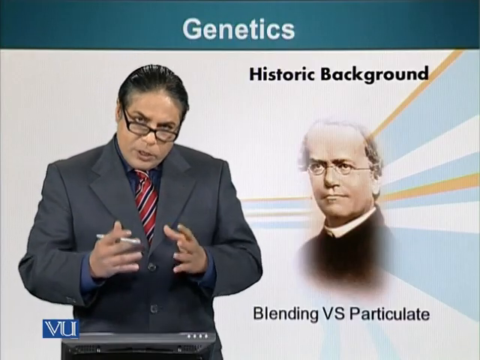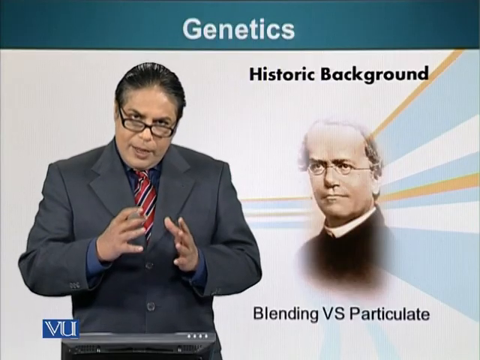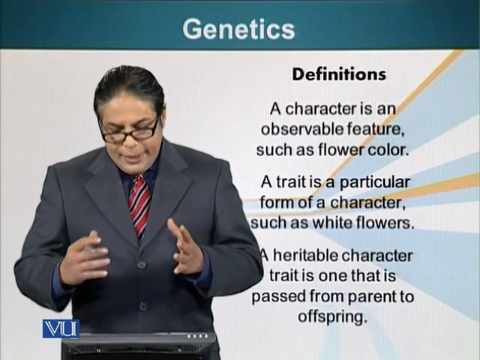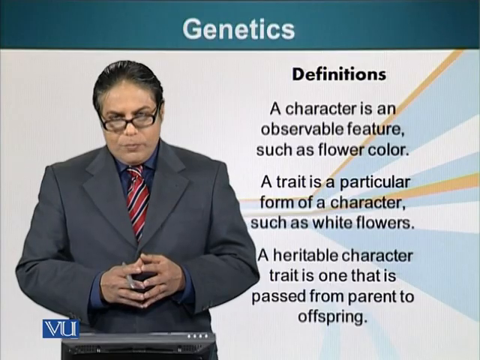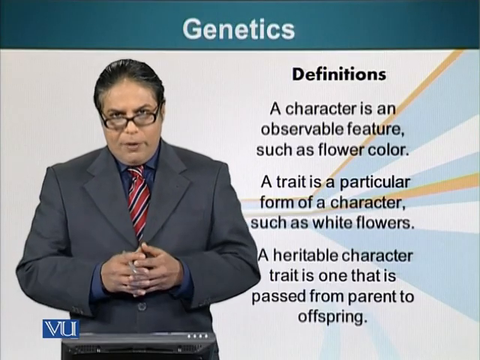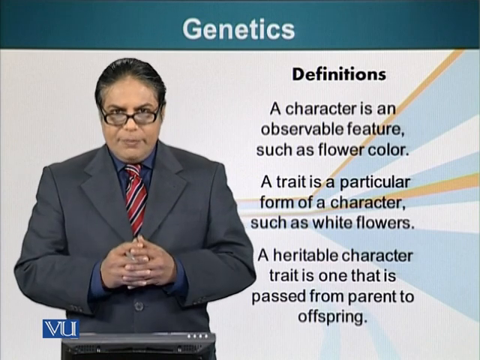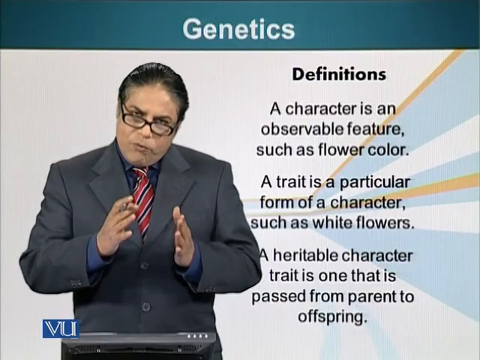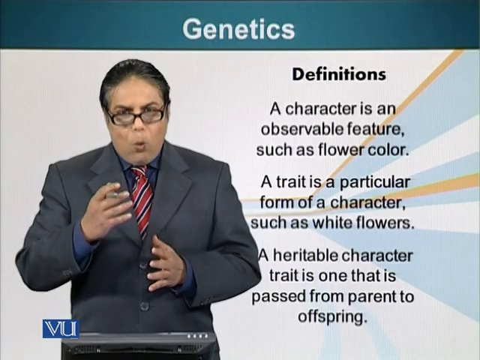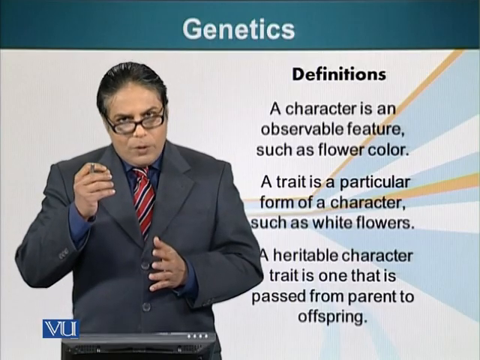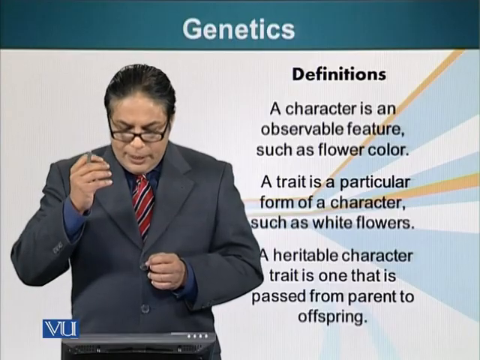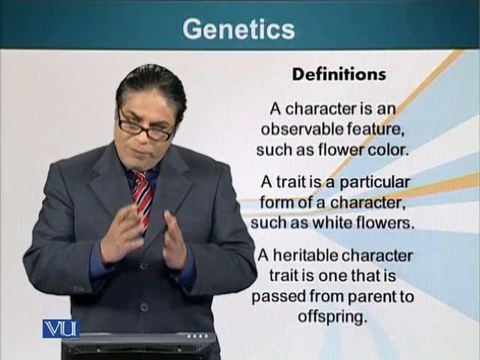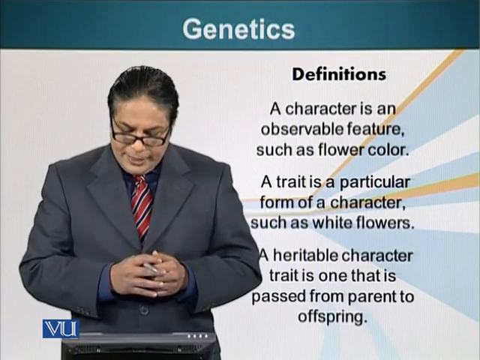Before we start talking about principles in more detail, let's clarify some definitions. A character is an observable feature. For example, the color of a flower, the height of a plant, the shape of a seed, the color of the seed. We look at some of these characters. A trait is a particular form of a character. For example, white flower, red flower. The flower color is the character, and a specific type of character is a trait. So red flower is a trait, and color of a flower is a character.